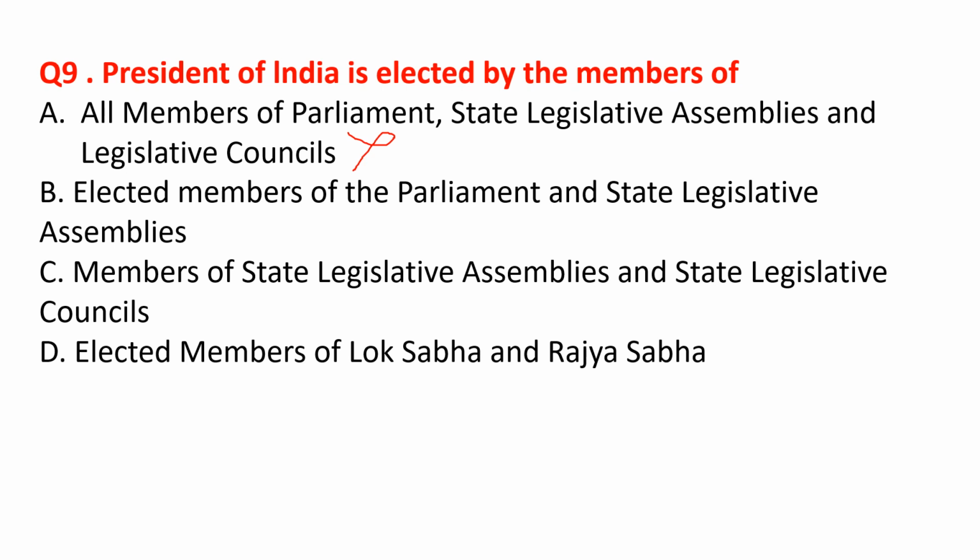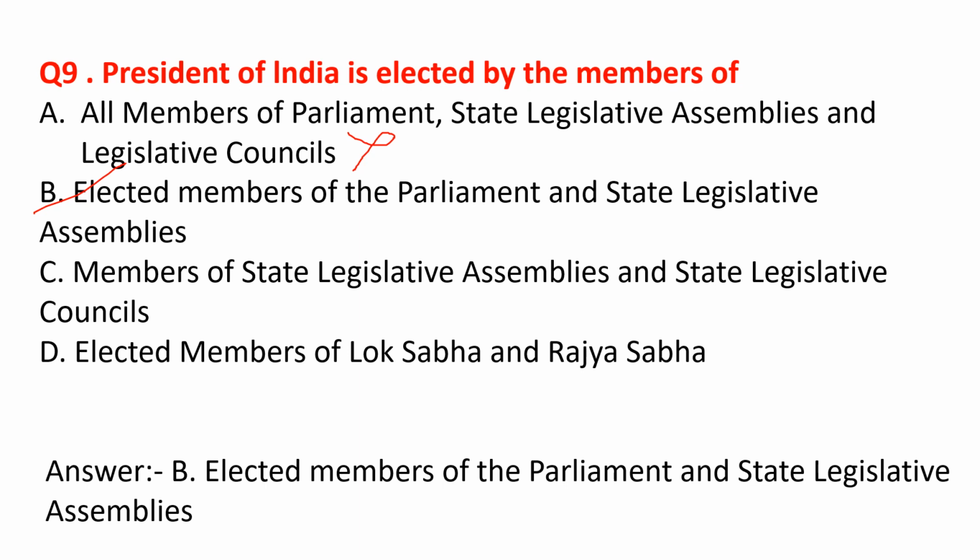Elected members of the parliament and the state legislative assemblies. This is correct. Elected members of both the houses of the parliament and the state legislative assemblies can participate in the election of president. In the electoral college of president, Delhi and Puducherry legislative assemblies members also can participate.